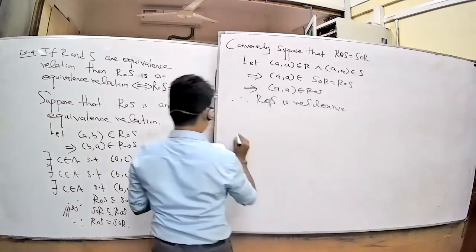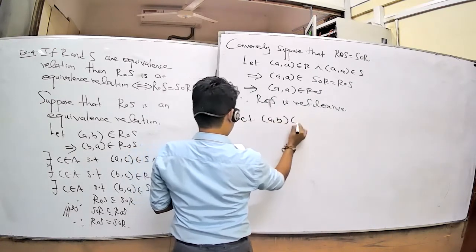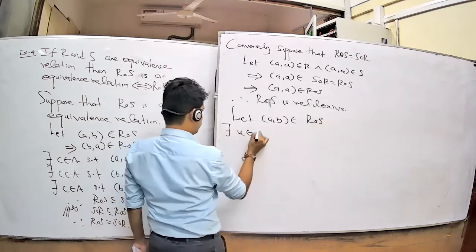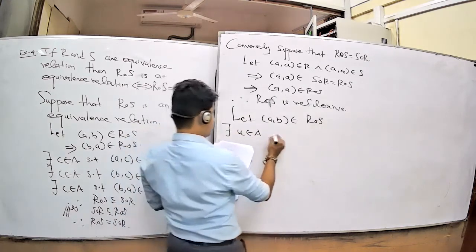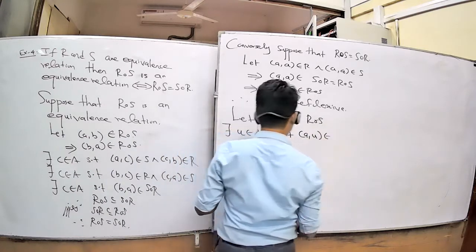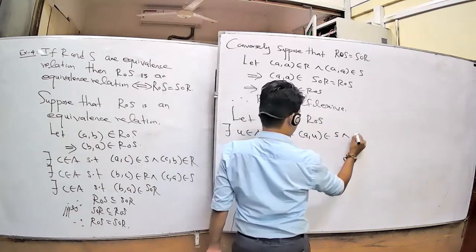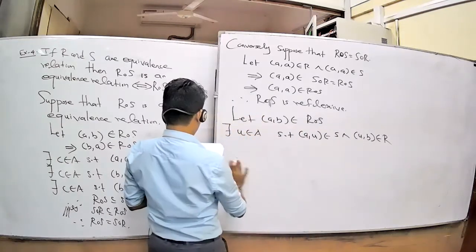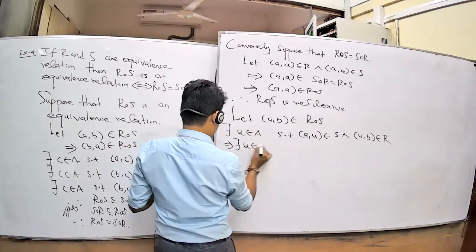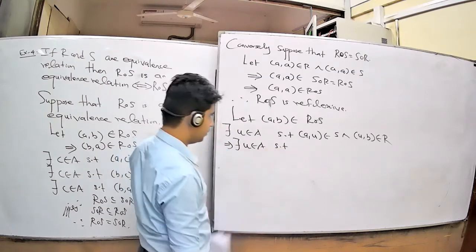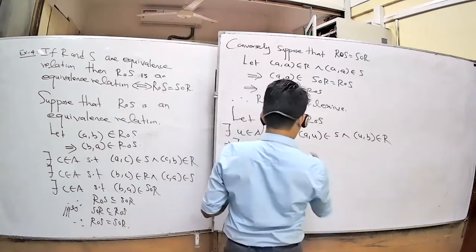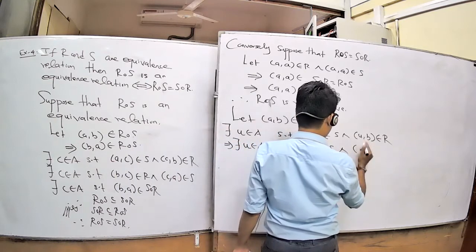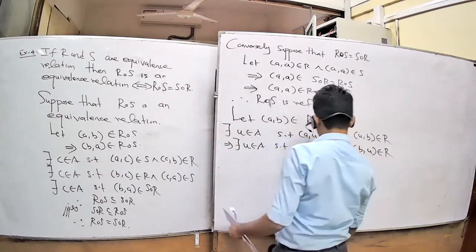Next part: let (a, b) belong to R composition S. Then you can write like this: there exists u belonging to A such that (a, u) belongs to S and (u, b) belongs to R. But obviously here, R and S are equivalence relations, therefore R is symmetric, meaning (u, a) belongs to S, and S is symmetric and R is also symmetric, therefore (b, u) belongs to R.